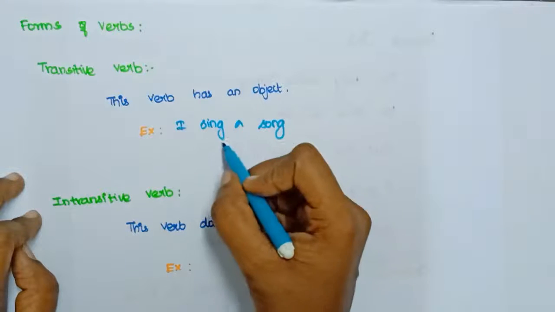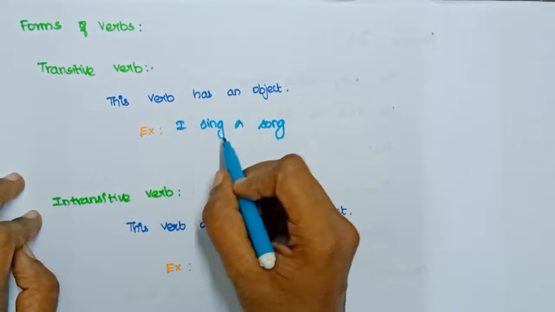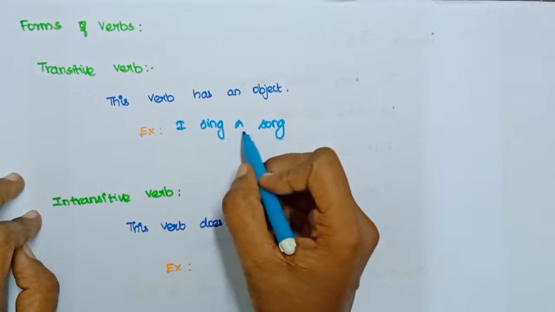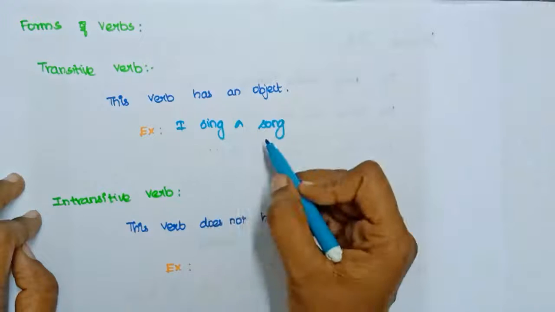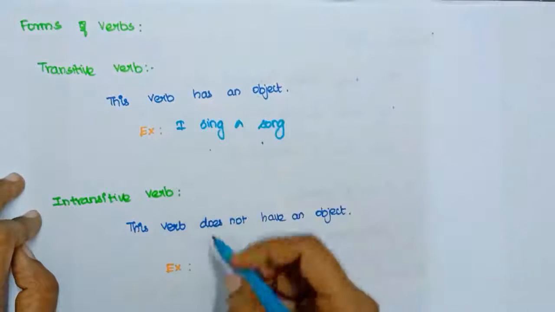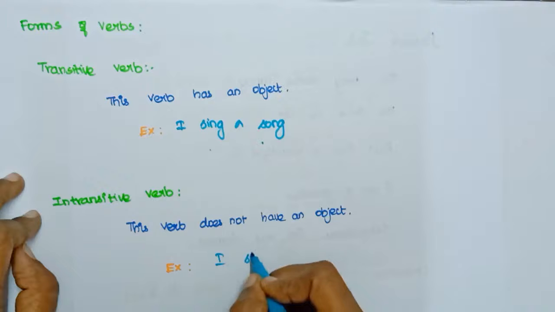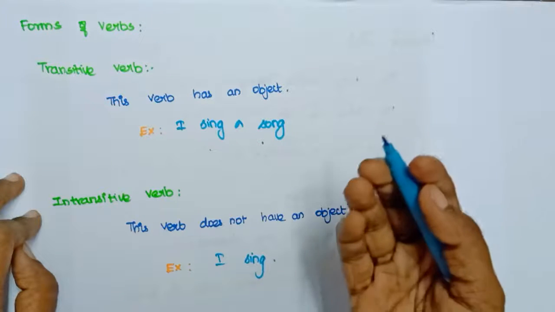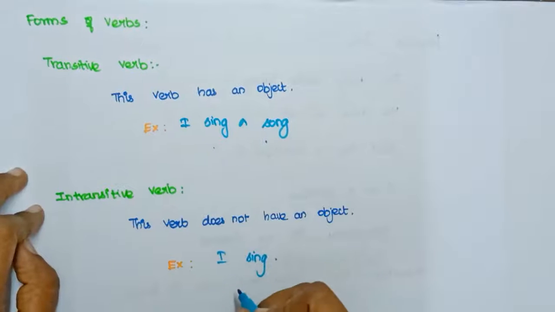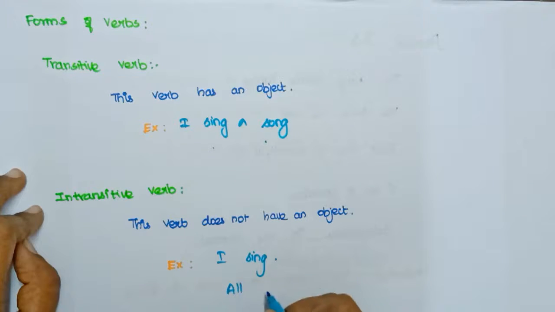If you say I sing a song, then here it has an object. What do I sing? A song. So this verb has an object, so this is called a transitive verb. If you say I sing, this does not have an object, so it is an intransitive verb. And in the sentence all are drawing, this is another example of an intransitive verb.